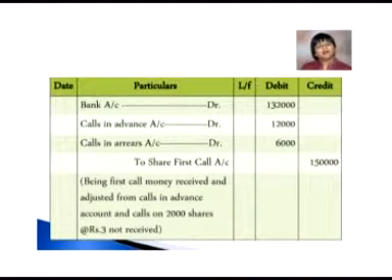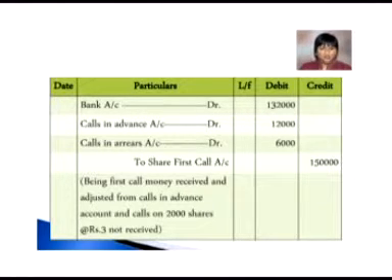So here in our journal entry, what we are going to write: bank account debit, calls in advance account debit, calls in arrear account debit to share first call account. Now share first call account needs to be credited with rupees 3 per share. Total shares were 50,000. So the amount which we will be writing in front of share first call account is 50,000 multiplied by 3, means 1,50,000.